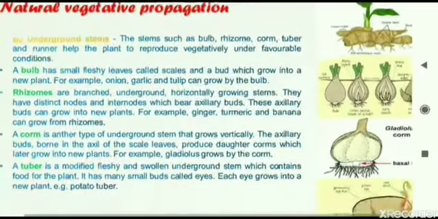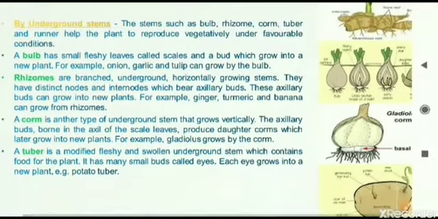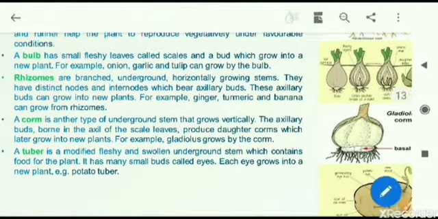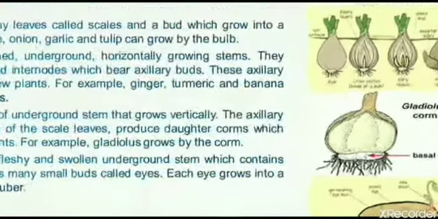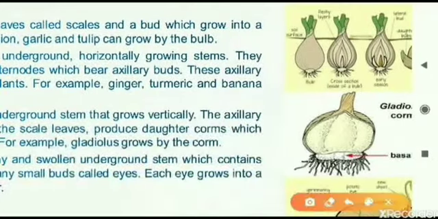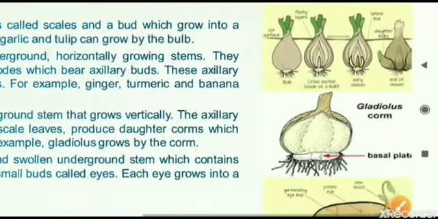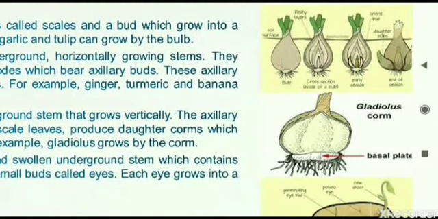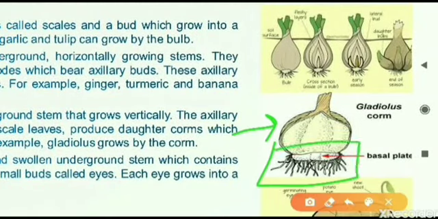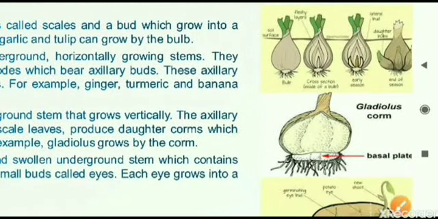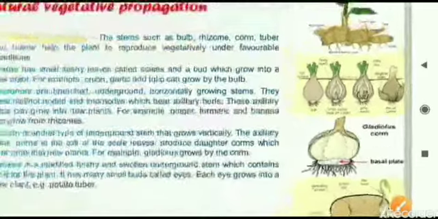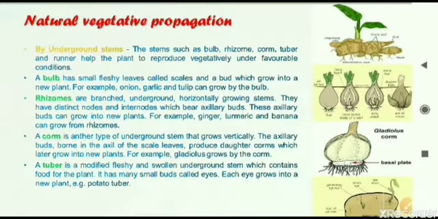The third type of vegetative propagation is possible in corm. You can see here in this third diagram, the example is gladiolus. Gladiolus is having vegetative propagation. This is a gladiolus corm, and at the base you can see the roots developing, and slowly we can expect that a new plantlet will develop. So that is vegetative propagation by corm.